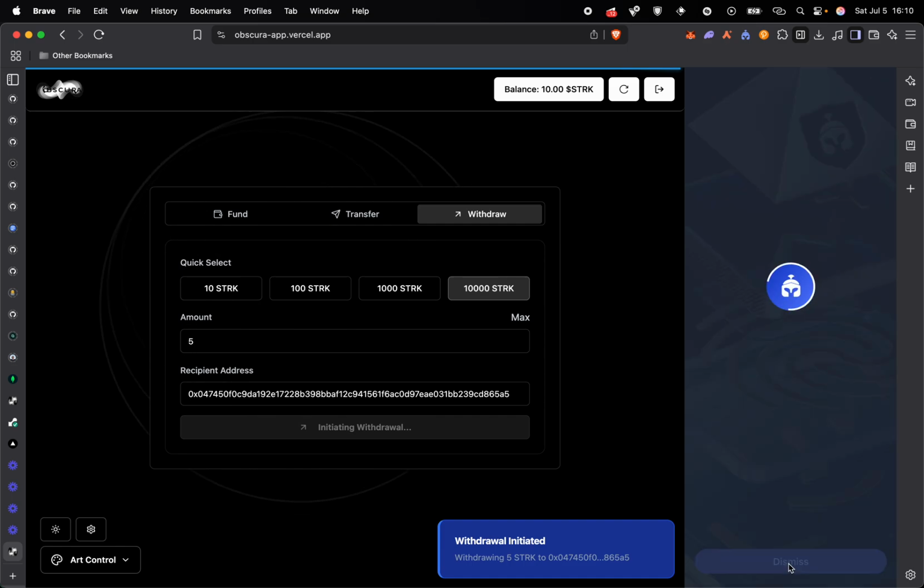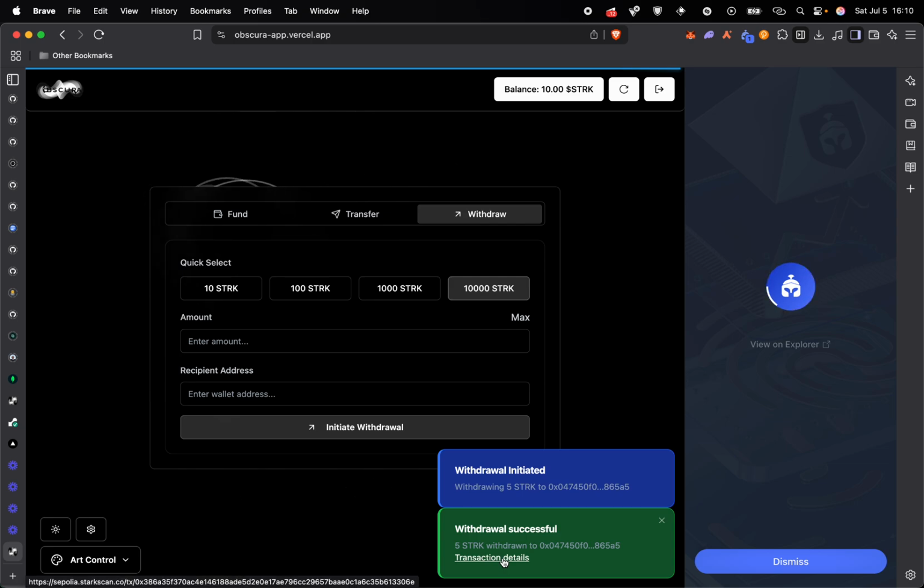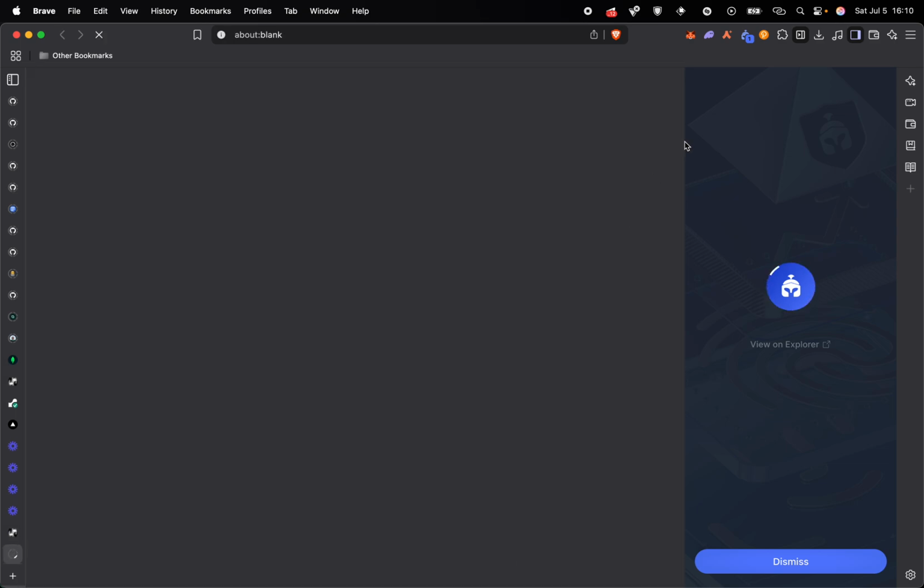So we sign this, and then we see 5 Stack token has been withdrawn to this address.